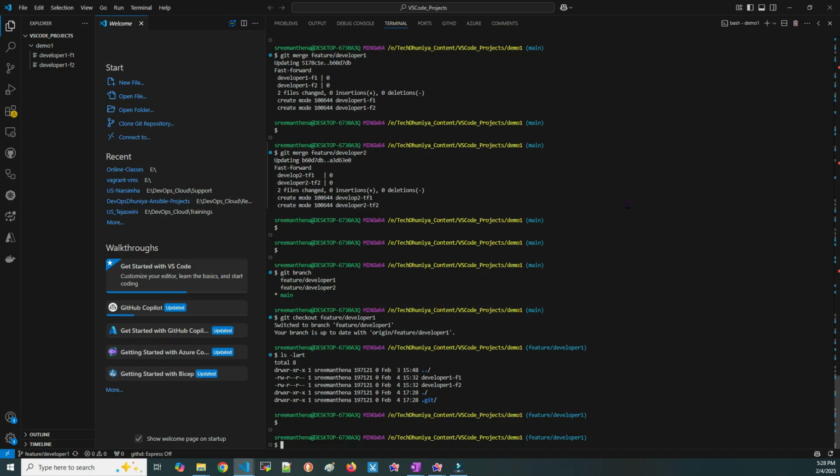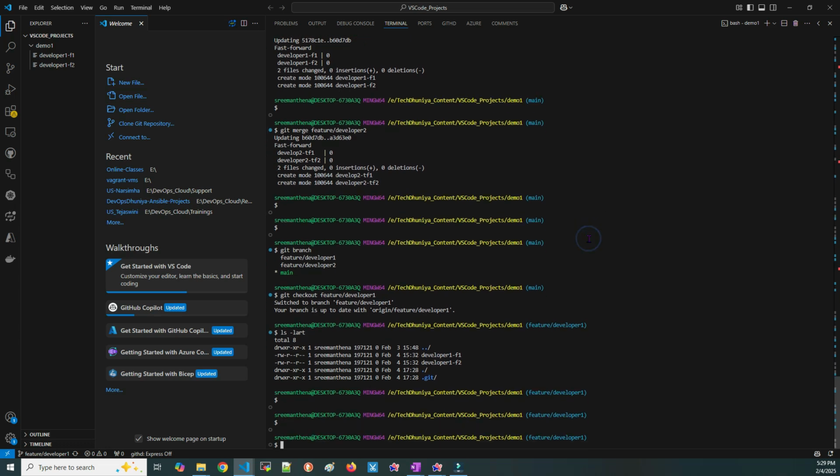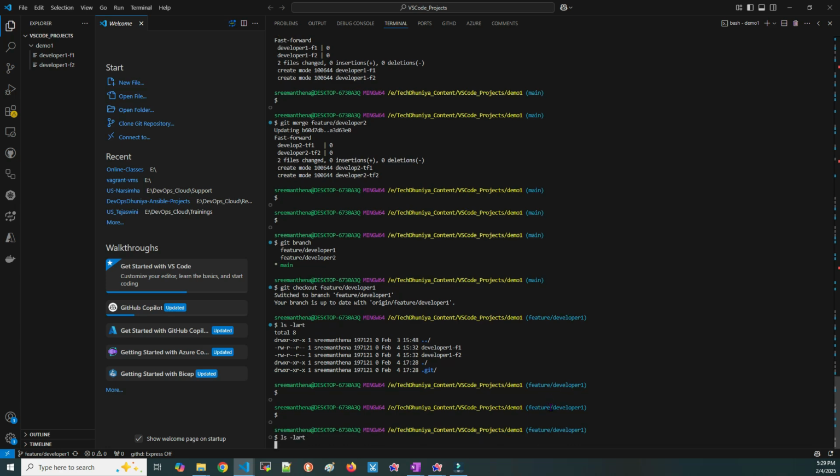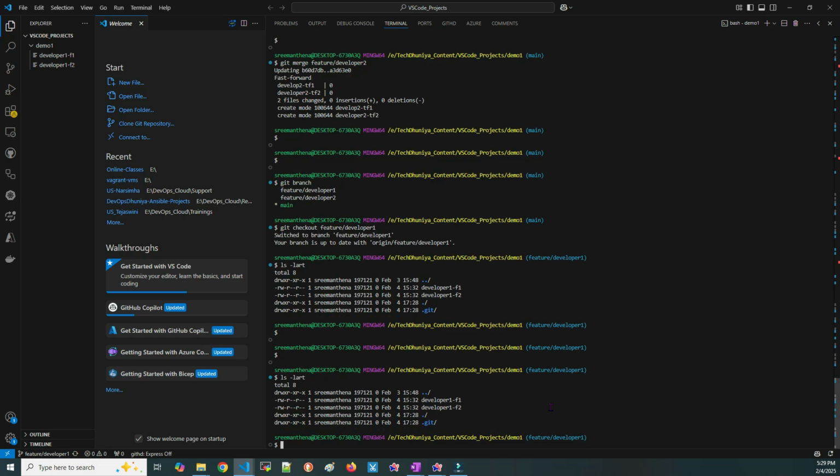Now let's see the topic on cherry pick. To simplify, cherry pick is just like we can get a copy of the data from one branch to another branch with a specific commit. How to demonstrate it? Now I'm in the feature branch, developer 1. At this moment, I can see how many files are there. Total 2 files are there.